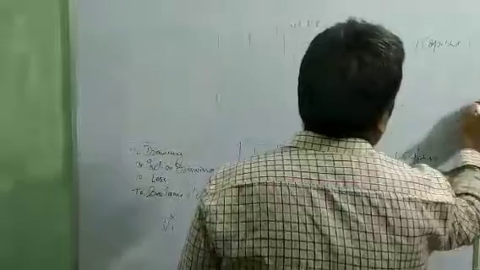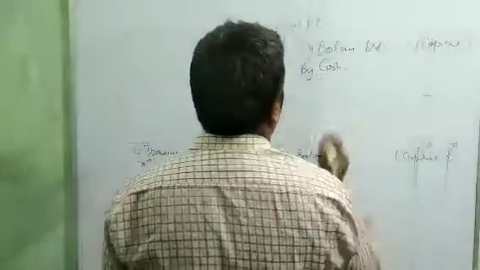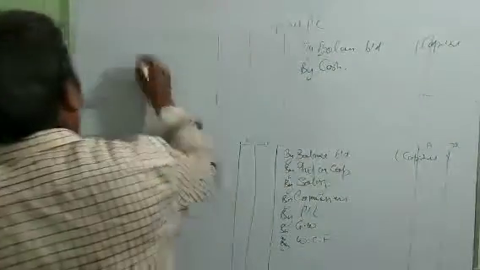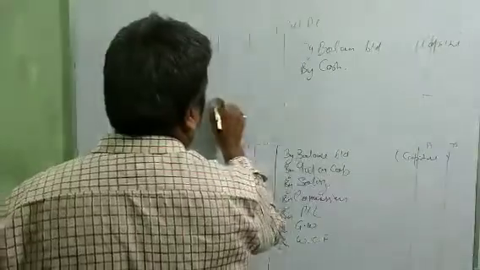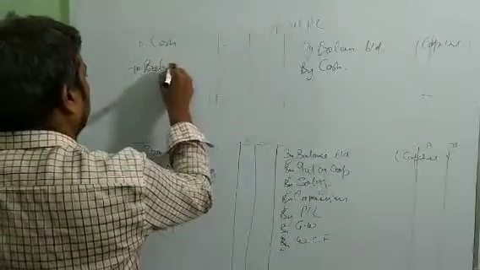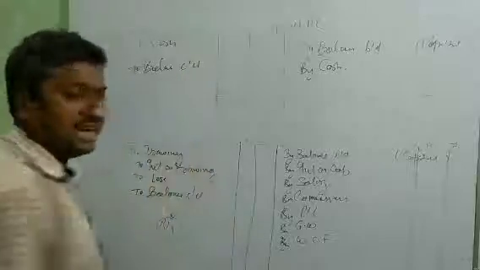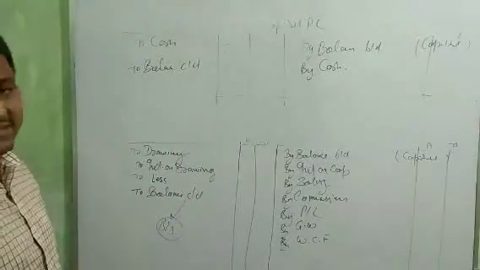Then by cash, if they introduce any capital, on this side; to cash if they withdraw any capital; and after that, to balance c/d. Only these four heads we are showing in the capital account.